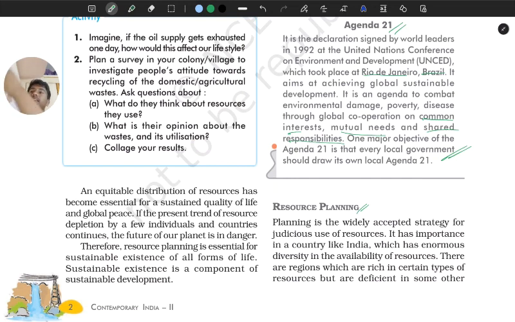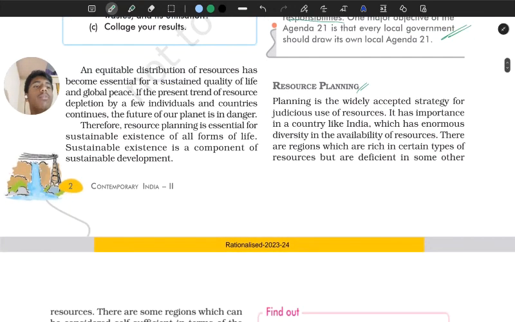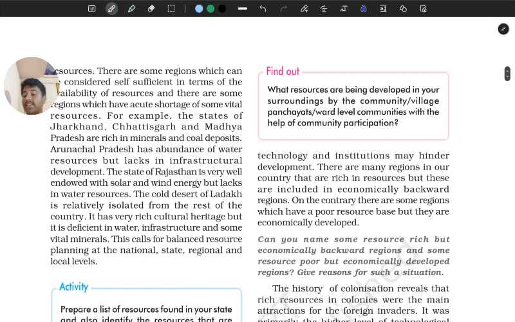Here there is oil, here there is good agricultural land, here there are a lot of rivers, here there is barren land. So we need some planning so the people in the barren land don't face drought and die, and bigger cities may not run out of oil. For that we need resource planning, right? That is why resource planning is very important, mainly in a country like India. Global level to chhod do, we have to do resource planning in India, in our own country.